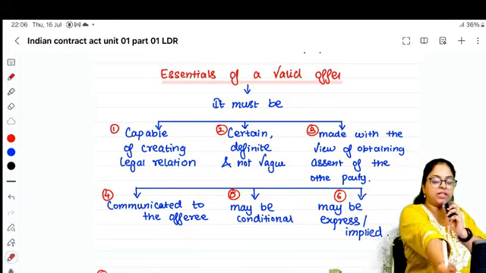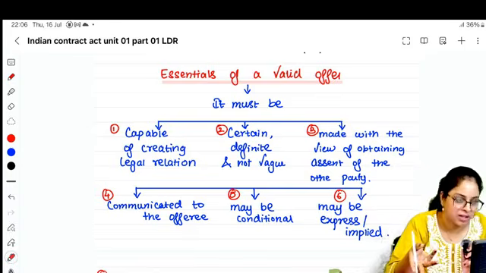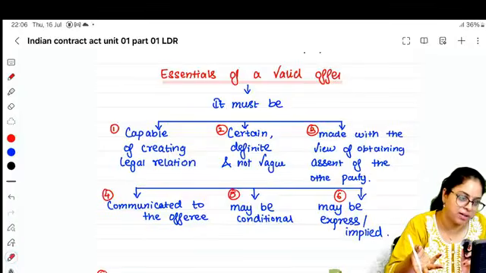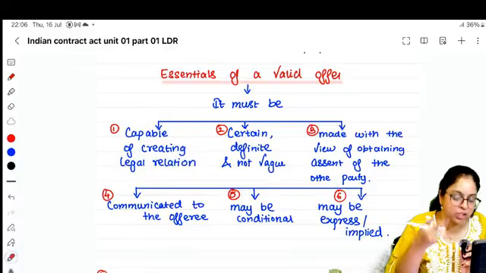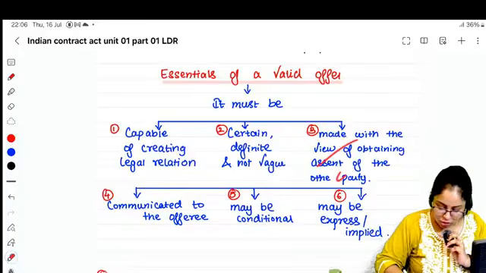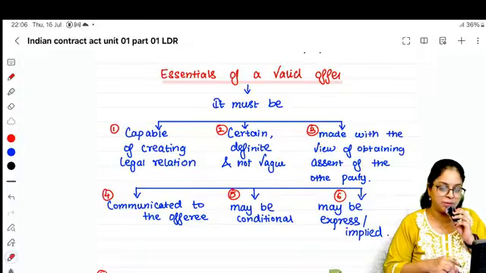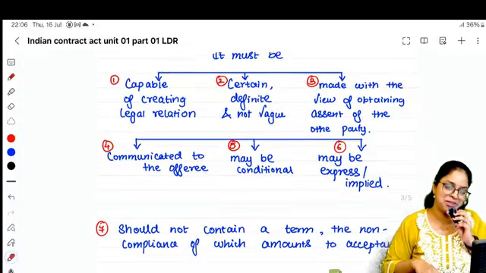And an offer is always made with an intention. Abhijit proposes so that the girl will say yes, that is his intention, not that he has to get slipper beatings from that girl. Whenever he proposes, the intention is to get acceptance, that the girl also says, I love you too. So an offer is always made with an intention to get the assent of the other person.